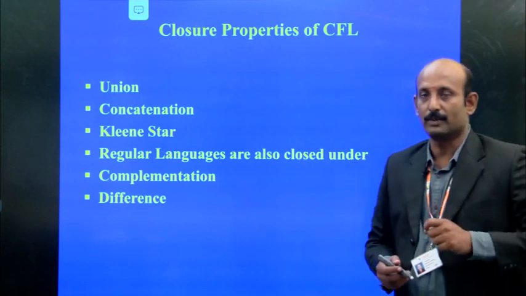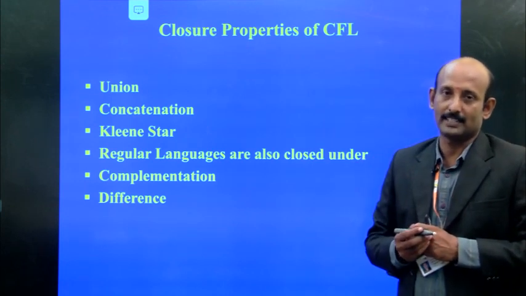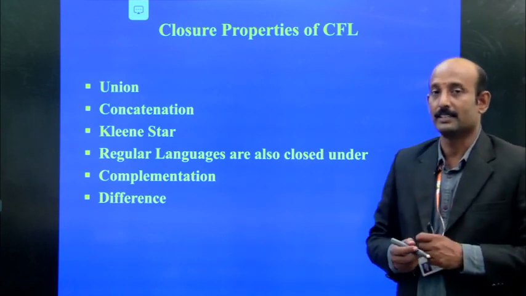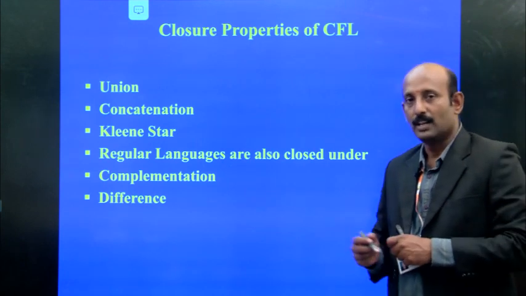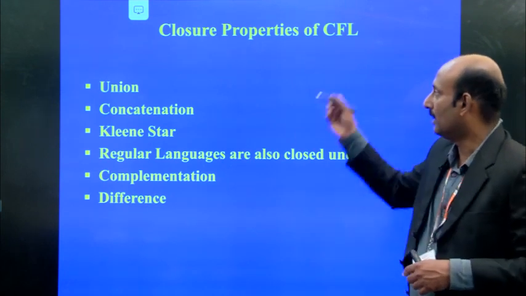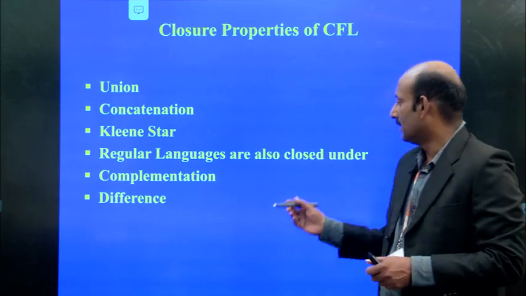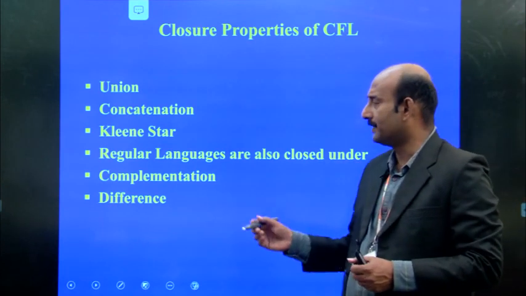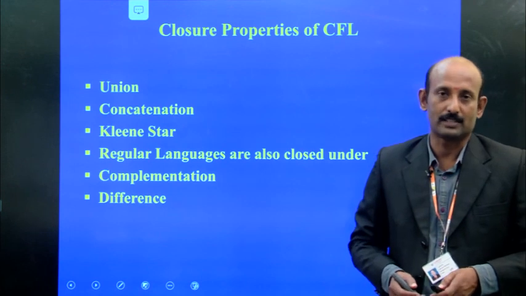Intersection is not suitable in CFL, I mean context-free language. Whereas in regular language, we may go for intersection, in context-free language there is no intersection. The remaining properties like union, concatenation, Kleene closure, complementation and difference are all the same as in regular languages.